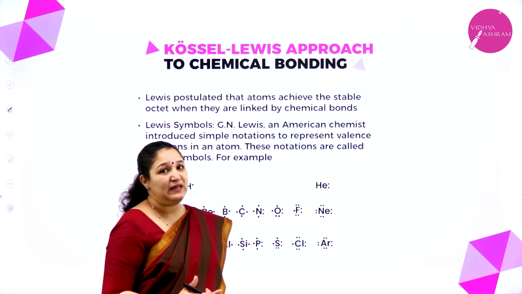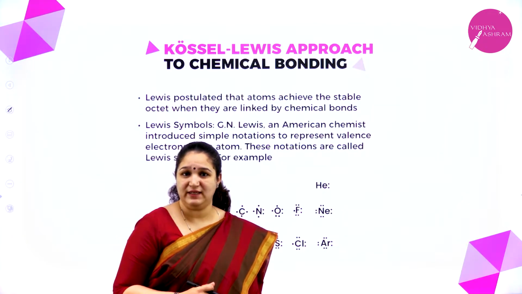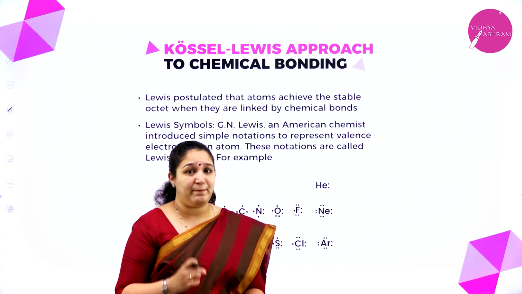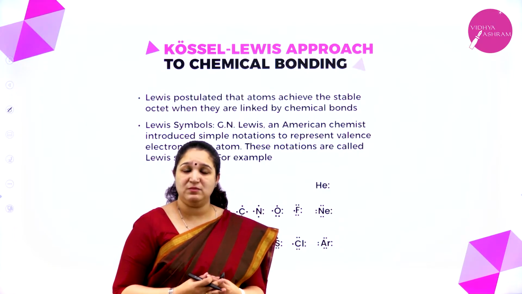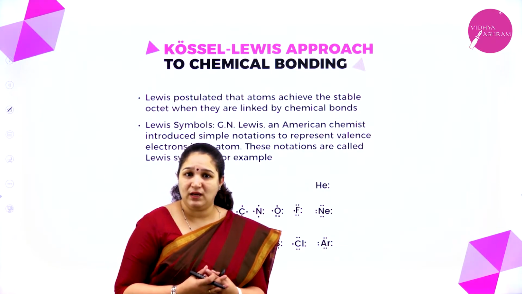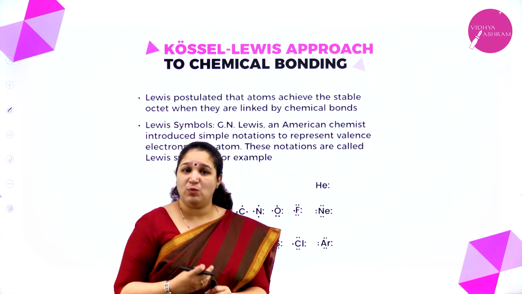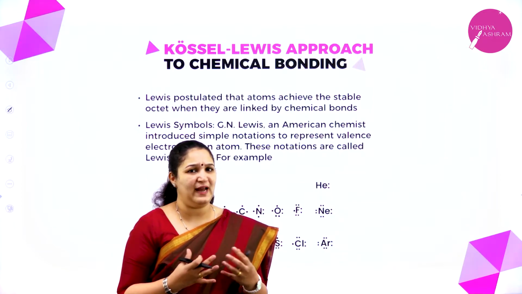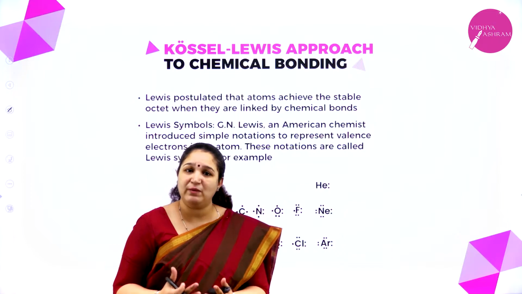Atoms are the building blocks of matter. We all know about it, isn't it? But most of the atoms do not have the capacity for independent existence. These atoms will link with one another to form molecules. So how are these molecules formed? Okay, different combinations of different atoms give rise to a variety of molecules and they are very stable as well.